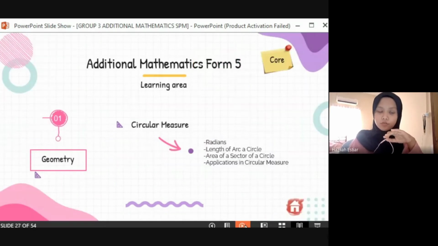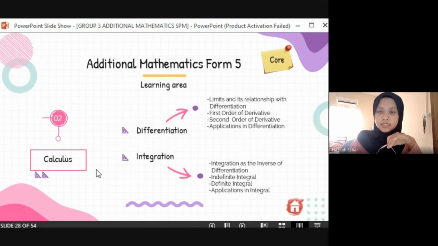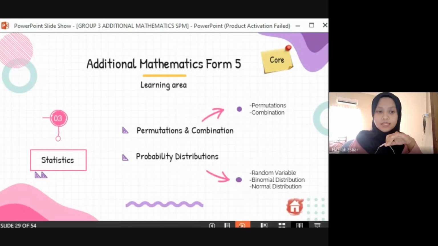So let's move to the first one, which is circular measure, and these are the subtopics under circular measure. And the second one is calculus. Calculus has 2 subtopics, which are differentiation and integration. Then we move to the third learning area, which is statistics. In statistics we have 2 also, which are permutations and combinations, and probability distributions. And this, I think, we have learned in statistics